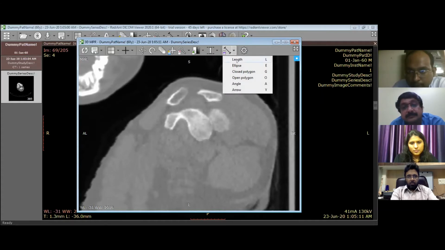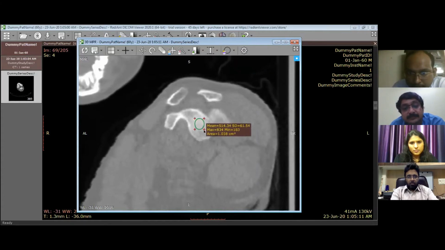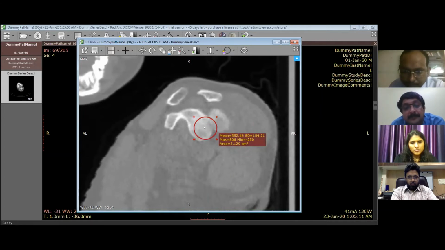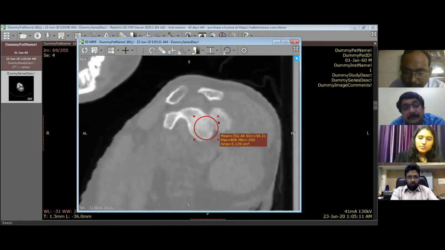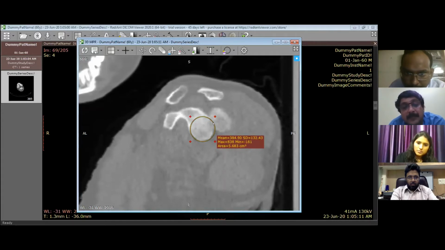Here we can draw an ellipse, which is the circle. You have to fit the circle in the manner that it just fits the rounded circle of the glenoid.